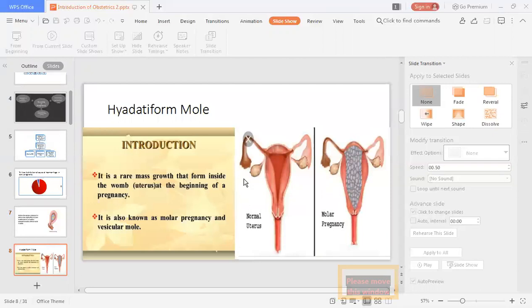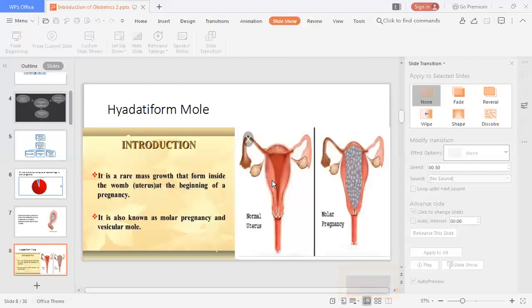And then there may be some other 5% cause, maybe hydatidiform mole. So what is the hydatidiform mole? It is rare. This is the normal that we see in this diagram. This is the uterus, and this is the abnormal variety. Normally after fertilization, the implantation takes place over here, and the embryo development takes place, and the fetus grows over here.